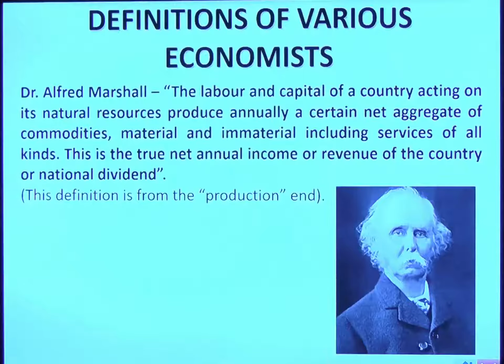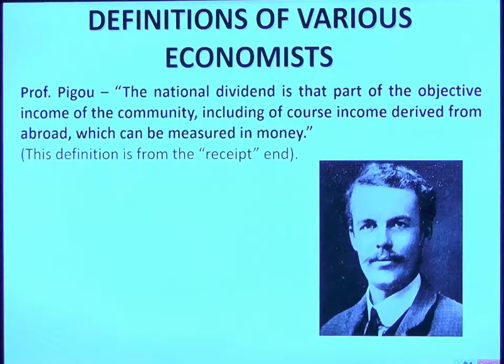So, from production's point of view, if we observe this definition, it's very simple to understand. Whenever everyone is working, every single rupee invested, every worker is working, they produce something, either goods or services. So whatever they have produced in a country is a national income as defined by Alfred Marshall.